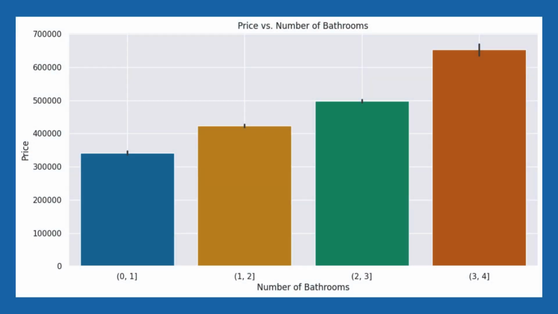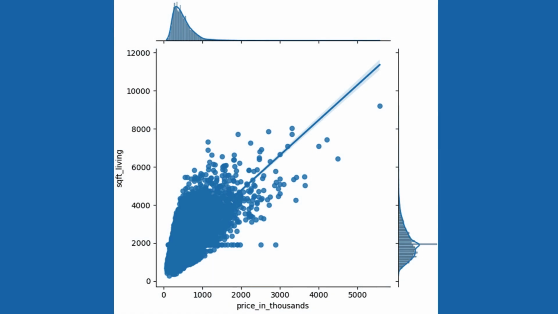Now we have a bar graph that visualizes the relationship between number of bathrooms and housing price. As expected, we see a positive correlation. Houses with more bathrooms generally command a higher price. This scatter plot shows that square footage is positively correlated with pricing. Generally, houses with large living areas tend to be more expensive.